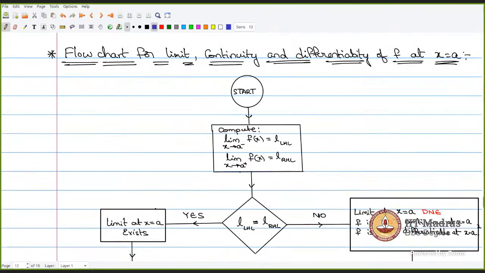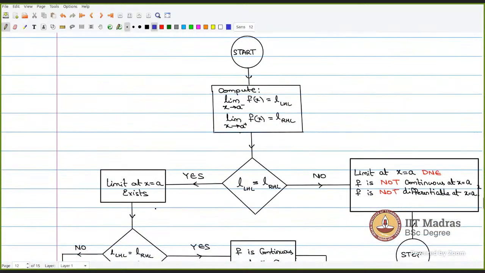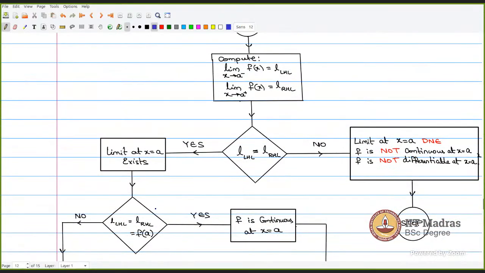First we find the right hand limit and the left hand limit, and check whether they are equal. Correct. So where we start is we just compute the left hand limit and the right hand limit. L subscript LHL is the left hand limit. L subscript RHL is the right hand limit. Suppose you have got two values. If these two values are equal, then I say limit exists at x is equals to a. If these two values are not equal, this is false.